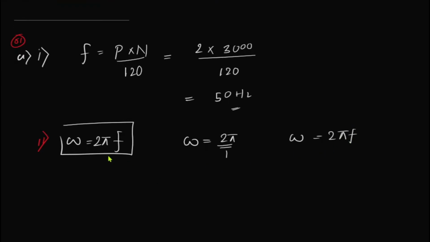So 2 into pi, where they have asked us to take pi as 3, and f is 50. In that case, it's going to be 300 radians per second. So the answer is 300 radians per second.